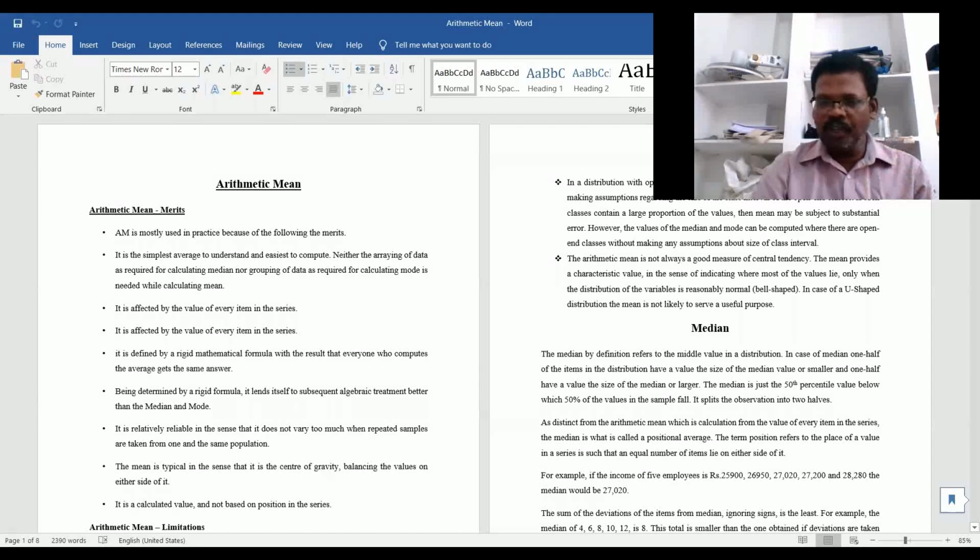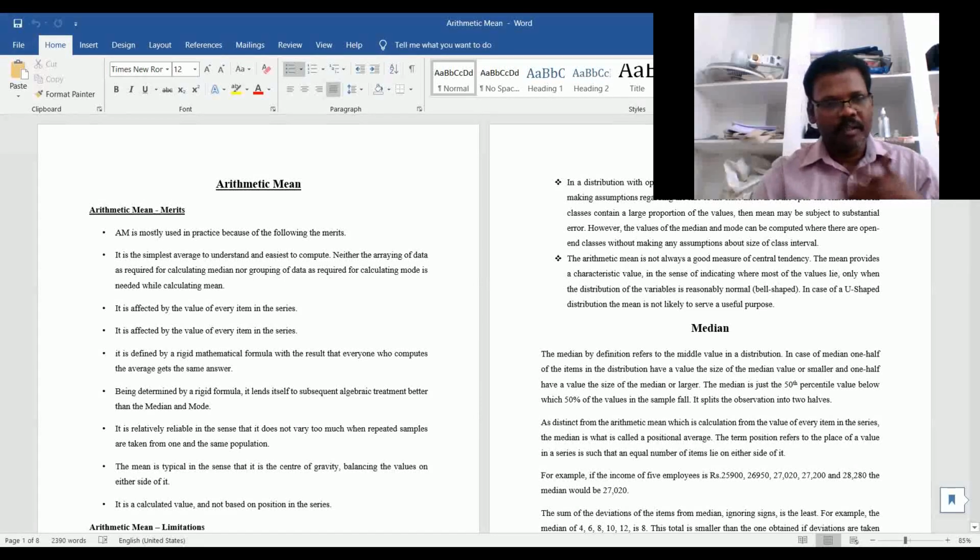We know how we construct the arithmetic mean. In the simple arithmetic mean, we estimate the average with a simple technique: the sum of observations divided by the number of observations.